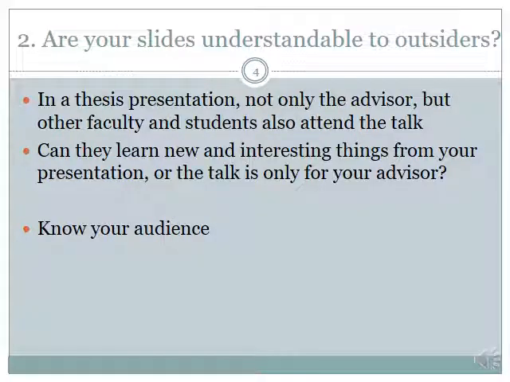Another question, especially with thesis presentation, we always realize this point that the student who is presenting this thesis presentation is addressing only his advisor, and the other faculty and students who attend the talk are left out. So you have to ask whether others can also learn something new and interesting for the time they're spending to attend your presentation. Are they learning something new and interesting, or is the talk only for the advisor? That means in making a presentation, you have to know your audience.